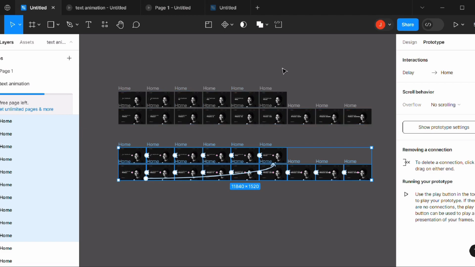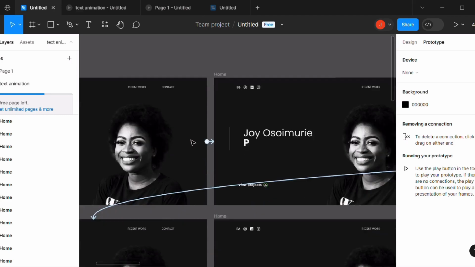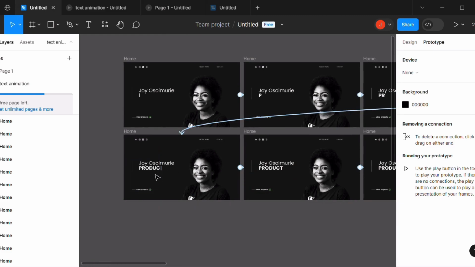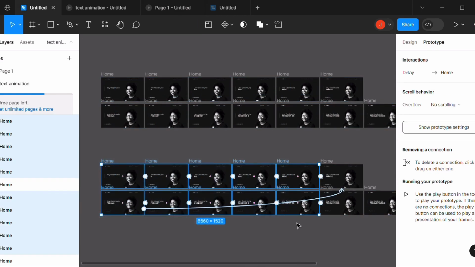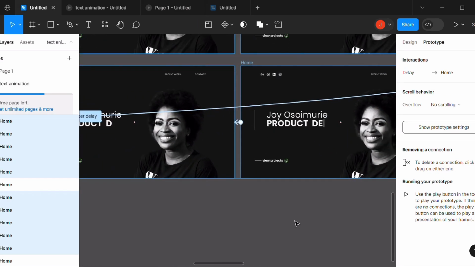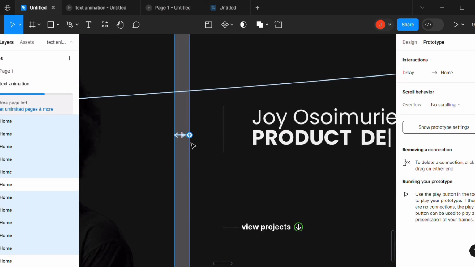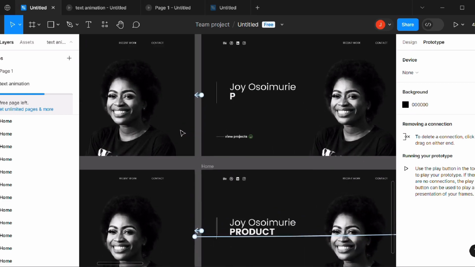But if you pay close attention, in the first one in the prototyping, each frame is moving to the next, moving on to the next, so as to bring out the new word that is being typed. But in this one, it doesn't move to the next frame, rather it goes back to the previous frame. That's bringing out the deleting effect. So as you can see, it's almost the same thing.